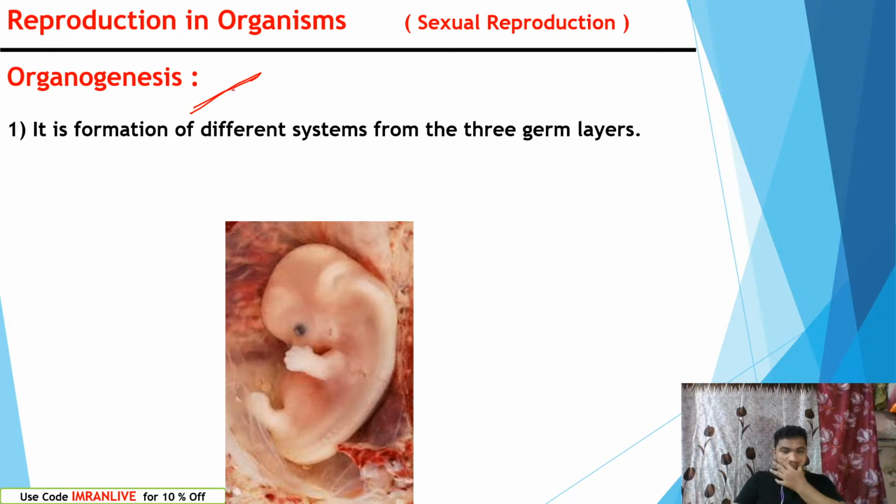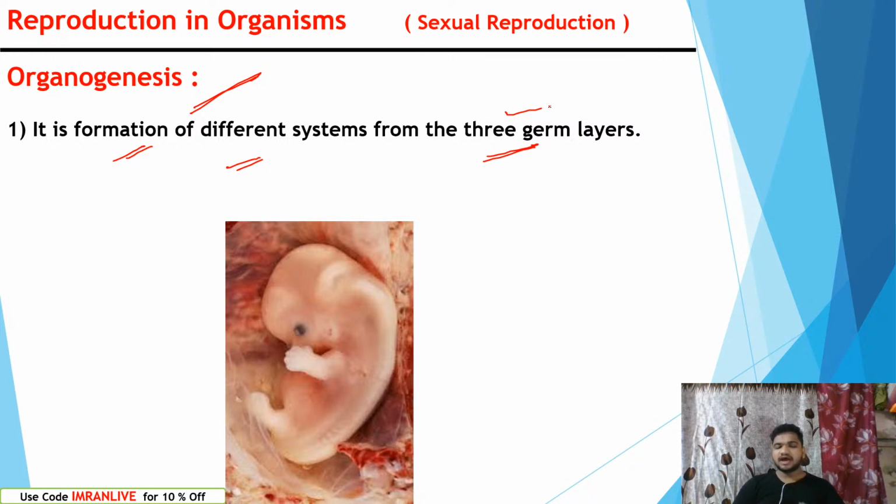And organogenesis. Organogenesis is nothing but the formation of different organ systems from the three germ layers. In gastrula, we have studied the formation of three germ layers. From the formation of three germ layers, we can see organs start developing. About embryogenesis, we will study in our reproduction in humans also.